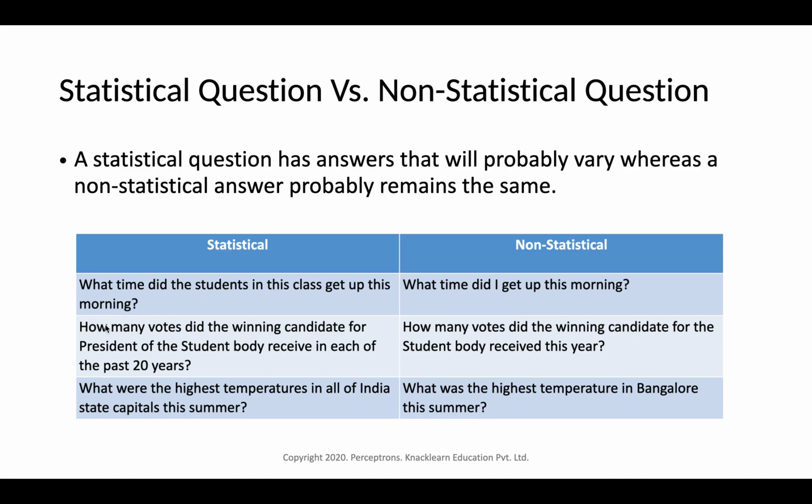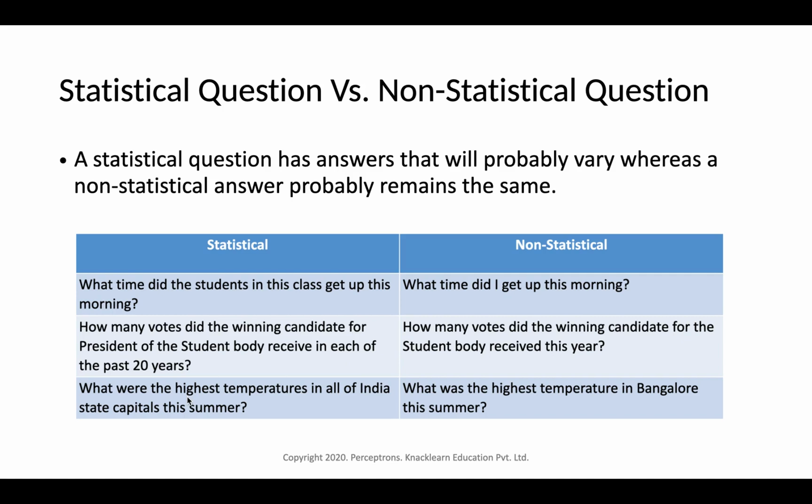Similarly, another example: how many votes did the winning candidate for president of the student body receive in each of the past 20 years? Here it's talking about the past 20 years of data, so we'll have 20 years of records. So this is also a statistical question. Non-statistical would be, how many votes did the winning candidate for the student body receive this year? Just a single answer will be there for this statement, so this will be non-statistical.